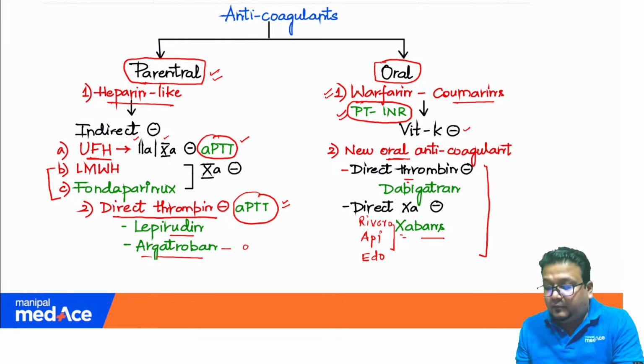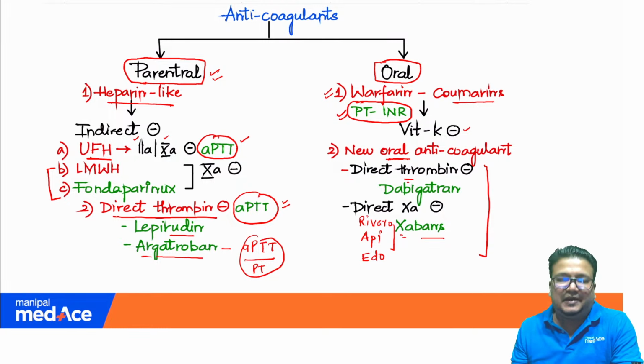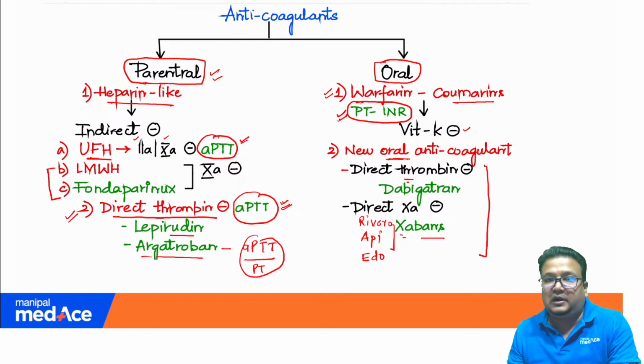Argatroban requires monitoring both via APTT and also via PT. That is generally not asked, but as a principle, you can remember the injectable or parenteral direct thrombin inhibitors, lepirudin, bivalirudin, argatroban, require monitoring via APTT. So clearly mentioned in our notes, APTT monitoring is required by unfractionated heparin and direct parenteral thrombin inhibitors, and prothrombin time or INR monitoring is required by warfarin. Other anticoagulants generally do not require monitoring.